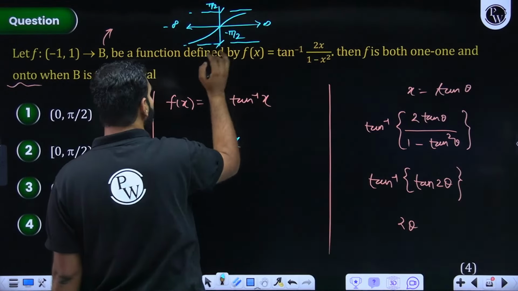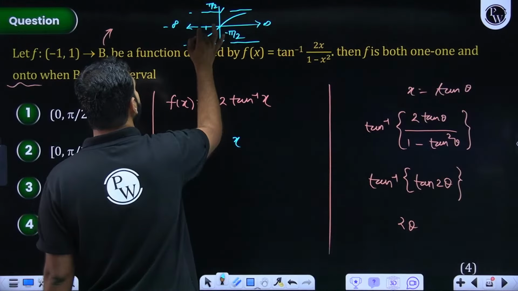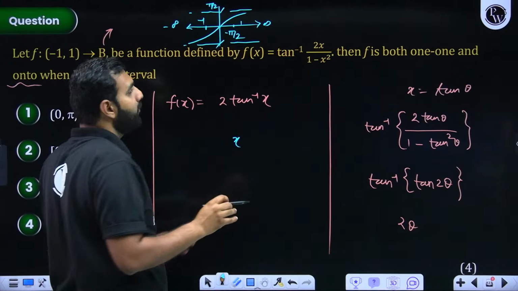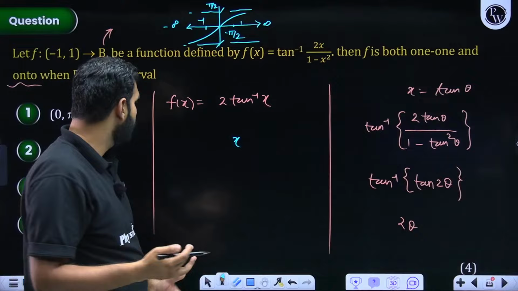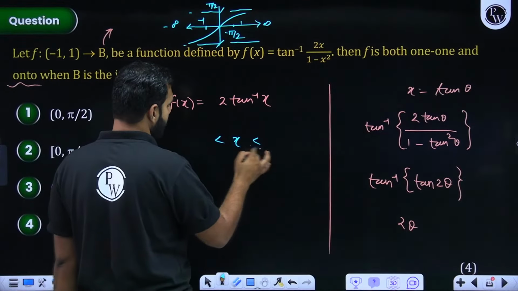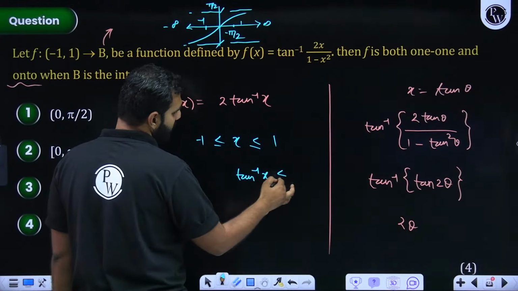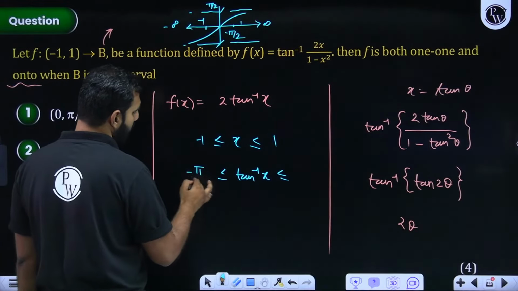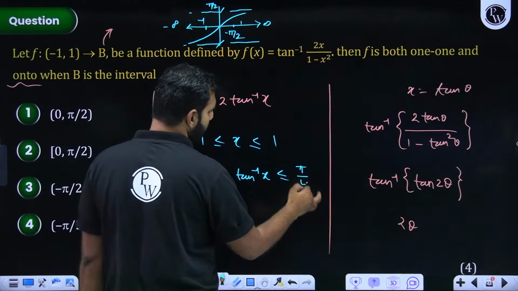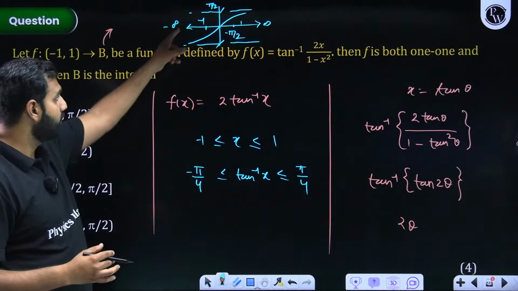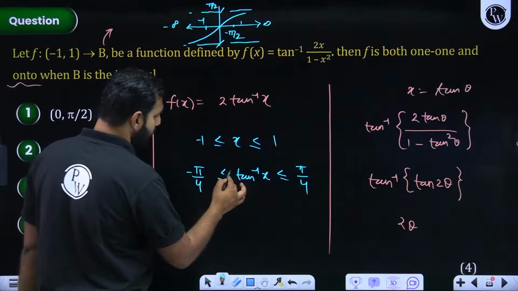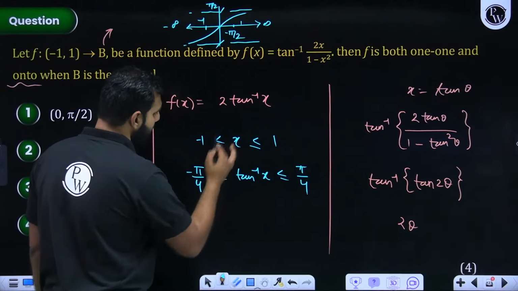But if I talk about a few values, for example x being minus 1 and 1, you will see it from minus pi by 4 to pi by 4. I repeat: when x is from minus 1 to 1, tan inverse x is clearly an increasing function, so it will be from minus pi by 4 to pi by 4. I hope I need not tell you how it comes from this graph only, but I need to double it. So double of this is 2 tan inverse x. That is your f of x.